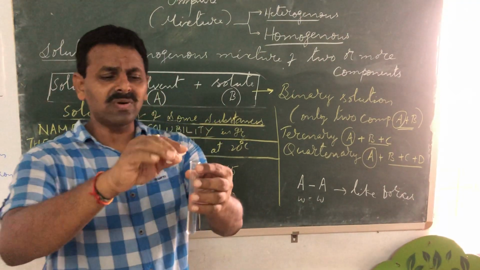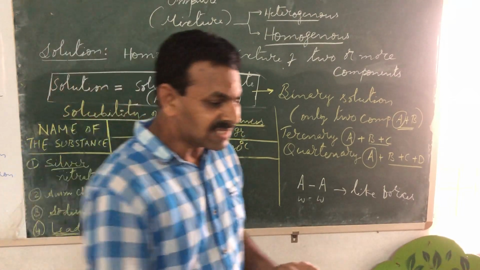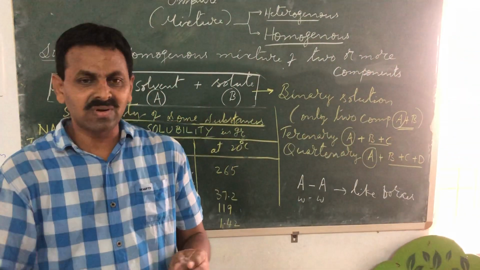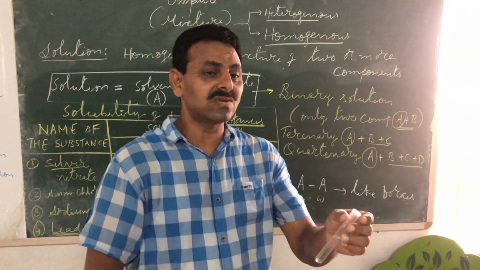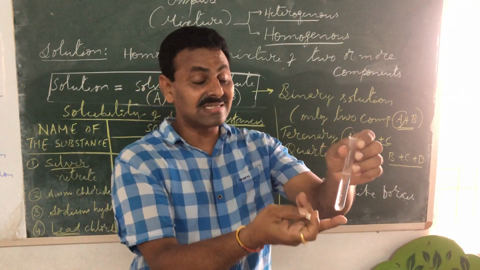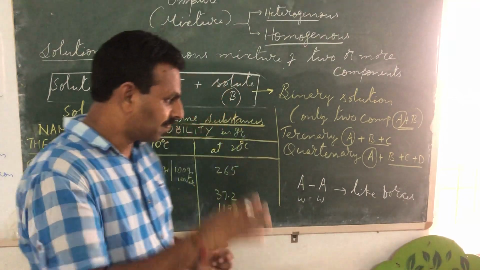If I put this chalk powder in this, it is calcium carbonate, it will not dissolve. Instead, if I put some copper sulfate or sodium chloride or ammonium chloride or silver nitrate, it will immediately get dissolved. Nothing you can see. But if I put this, you will see that it gets settled down at the bottom. Why? I'll tell you why.